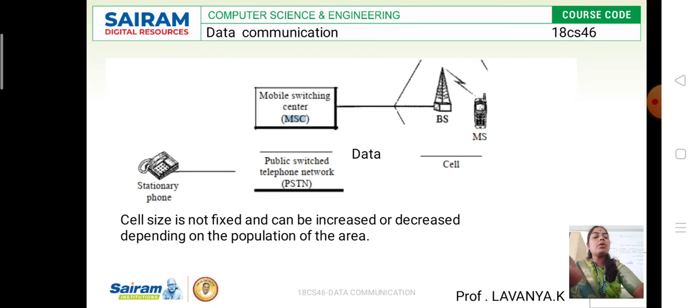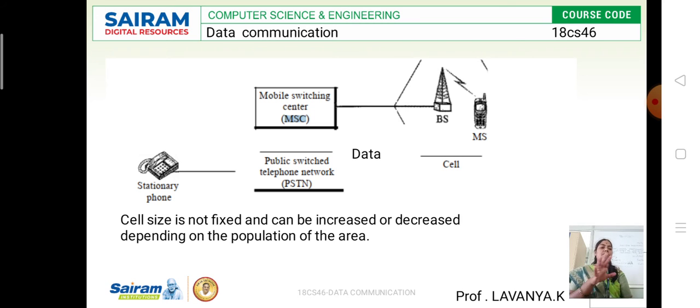Then the next one is the general pictorial representation of cellular telephony. In this cellular telephony, here we have the stationary phone, like the landline phone, and we are going to use the MSC, that is the mobile switching center, as well as the BS, which stands for base station, and MS, which stands for mobile station. Then this is the public switched telephone network, the PSTN.